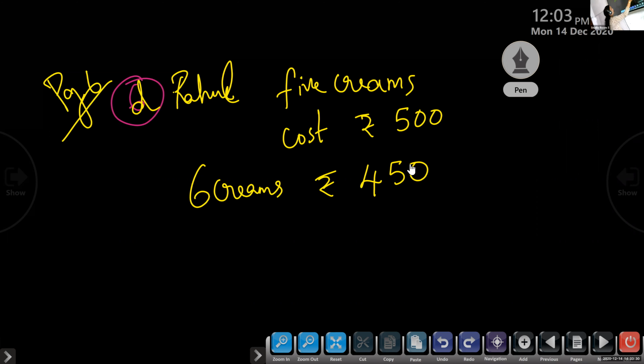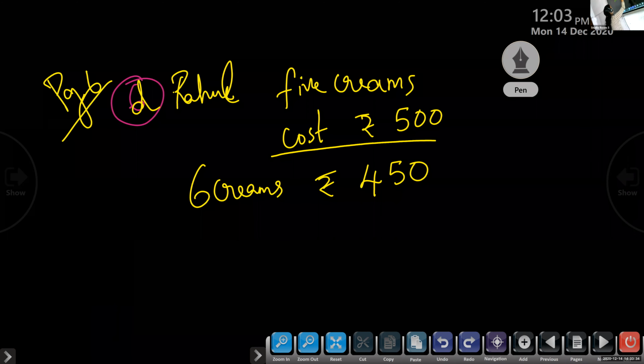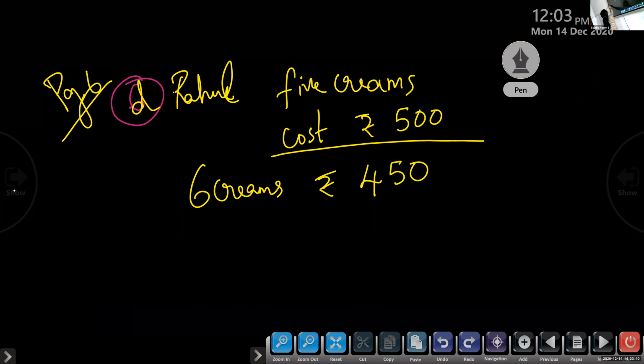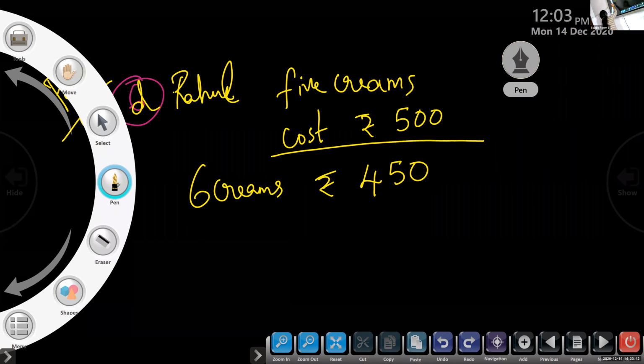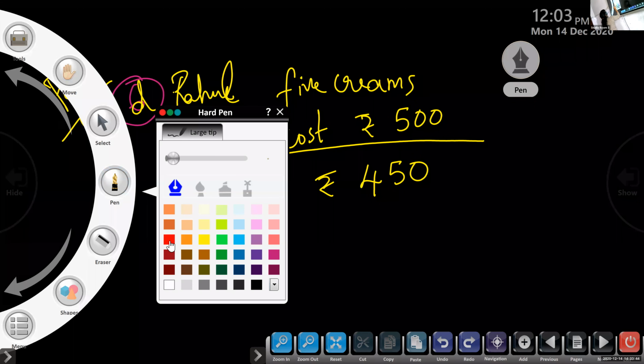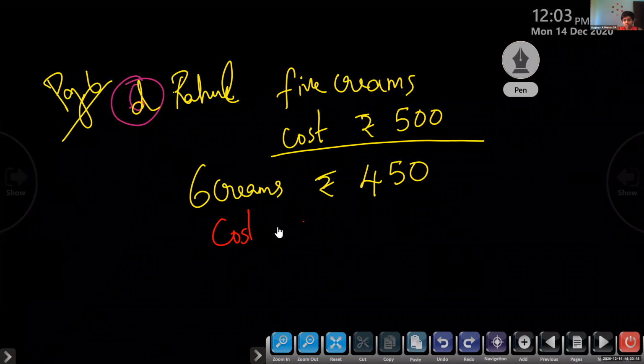So you have to find out the total cost first. Cost of 5 creams. In the answer, you have to find out the cost. Okay. Cost of 5 creams.